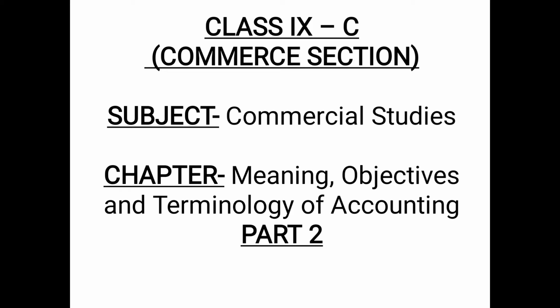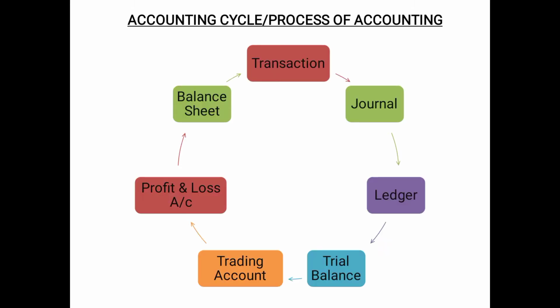In the previous part, we discussed the meaning and objectives of accounting, the meaning of bookkeeping, and the difference between bookkeeping and accounting. So, in this part, we are moving further with the chapter. Let us discuss here the accounting cycle or the process of accounting.